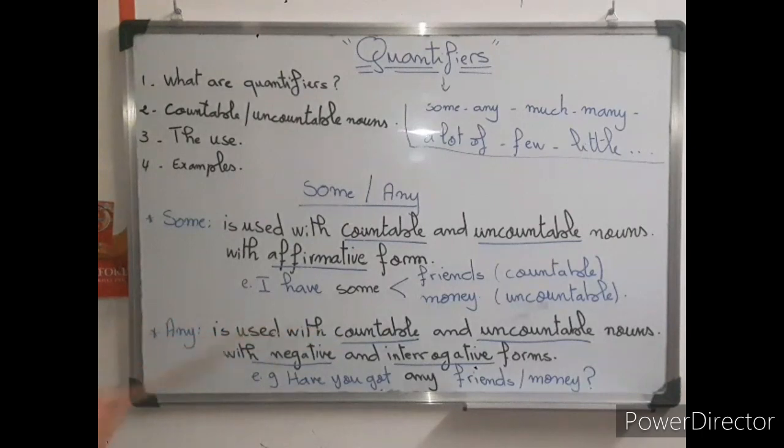So let's give some examples with negative. The same example, I don't have any friends. So here the sentence is negative with a countable noun. I don't have any money. So here the example is negative with money, which is an uncountable noun. So I hope that some and any are quite clear. Okay, so let's move on to much and many.